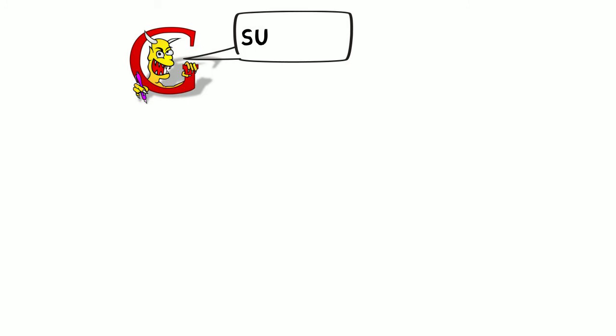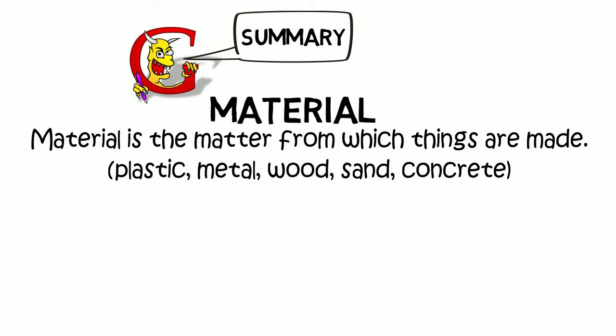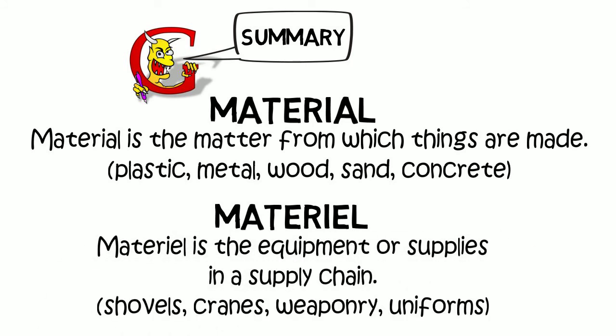So here's a summary. Material is the matter from which things are made, and classically that would be things like plastic, metal, wood, sand, concrete. Materiel is equipment or supplies in a supply chain. Shovels, cranes, weaponry, uniform. Remember, it's really common in military parlance.